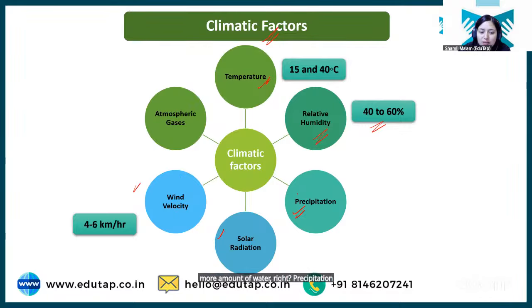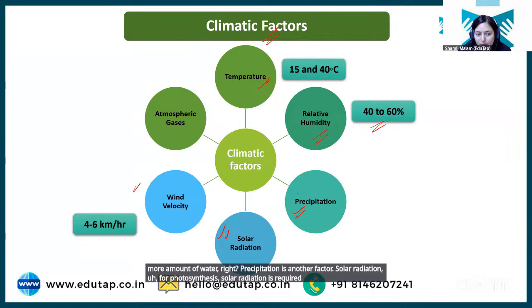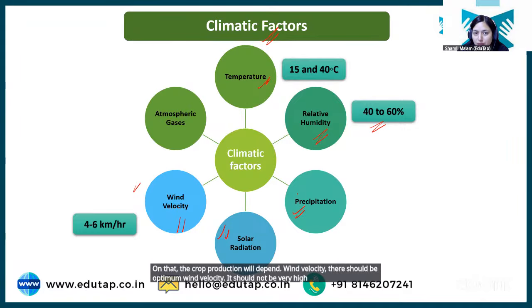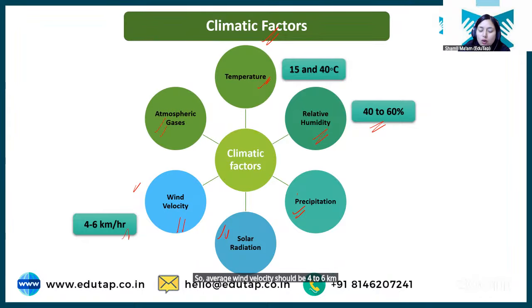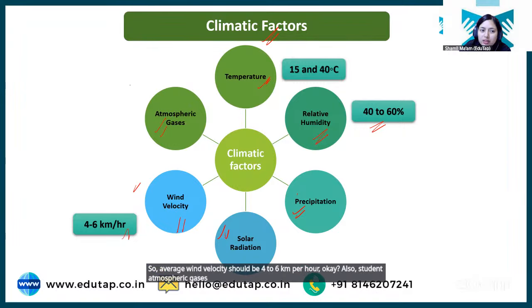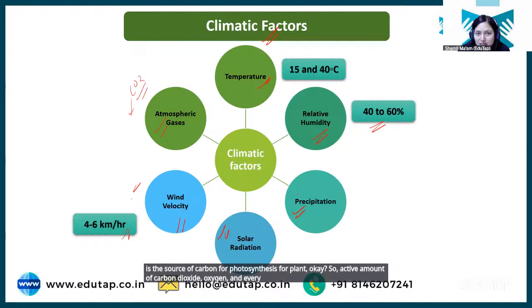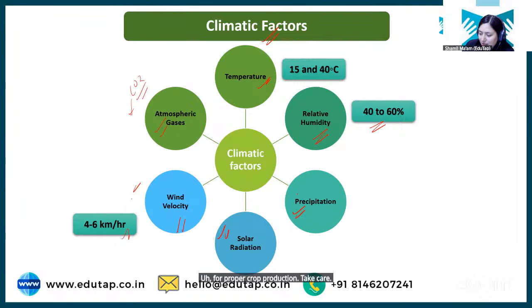Precipitation is another factor. Solar radiation, for photosynthesis, sunlight is required. Again, crop production will depend on that. Wind velocity, there should be optimum wind velocity. It should not be very high or very low, right? So average wind velocity should be 4 to 6 kilometer per hour. Also, students, atmospheric gases. I have told you already that CO2 present in the atmosphere is the source of carbon for photosynthesis for plants. So optimum amounts of carbon dioxide, oxygen, and all gases should be present in the atmosphere for proper crop production. So these are different climatic factors.